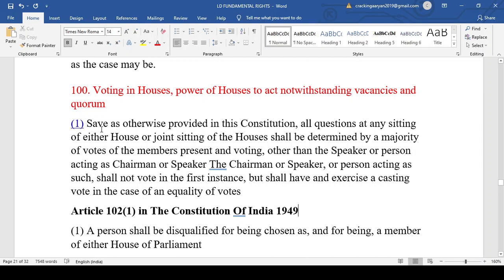Save as otherwise provided in this Constitution, all questions at any sitting of either House or joint sitting of Houses shall be determined by a majority of votes of the members present and voting, other than the Speaker or the person acting as chairman or Speaker. The chairman or the Speaker or person acting as such shall not vote in the first instance, but shall have and exercise a casting vote in case of equality of votes. So now what is this?